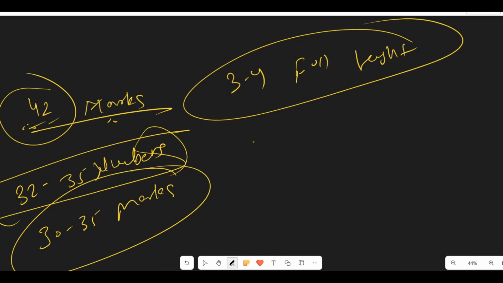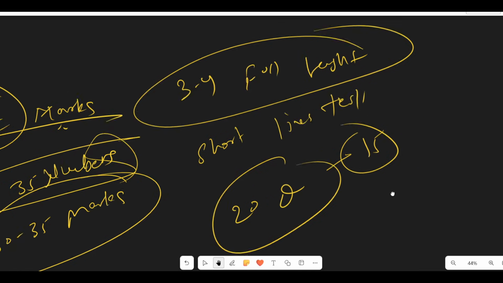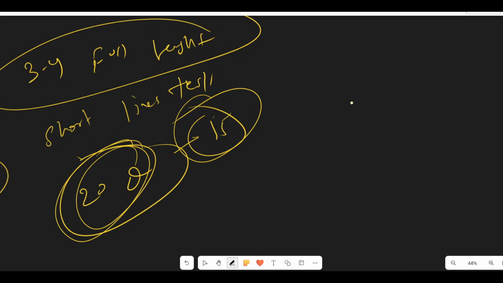Also, currently we are doing short live tests. This is the only way, because say you are giving a 20 question test. Suppose you did 15 questions, and then you think, oh, I did so great. But in this 20 question test, it matters what the difficulty of the exam was and how other students are performing. Even if you scored 15 out of 20, if many students performed 15 plus, then it is not a good score, because our score and preparation depend on what other students are performing. This is the main thing I want to focus on.